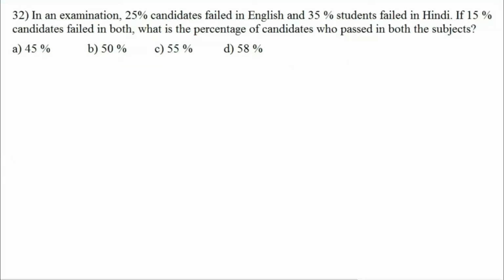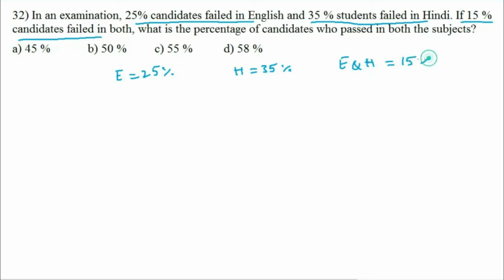Question number 32. In an examination, 25% of candidates failed in English and 35% of students failed in Hindi. If 15% of candidates failed in both, what is the percentage of candidates who passed in both the subjects? English equals 25% failed. Hindi equals 35% failed. English and Hindi both failed is 15%.